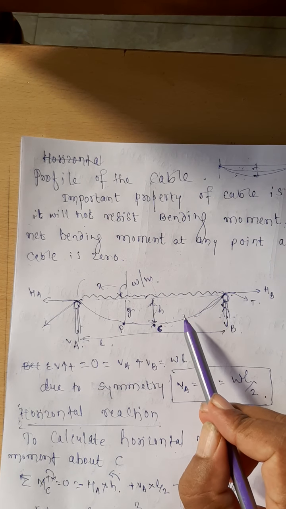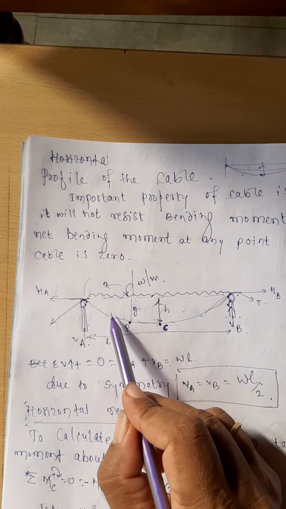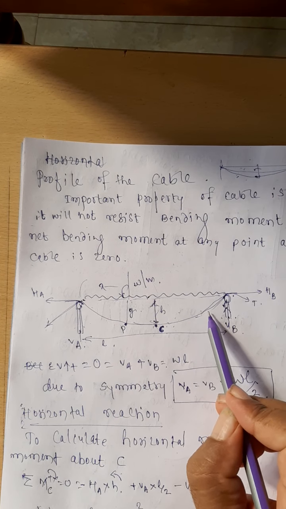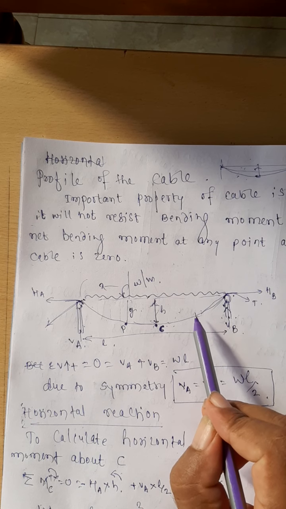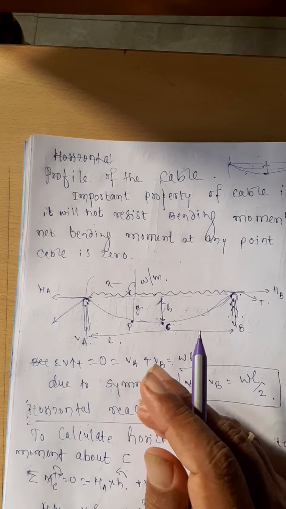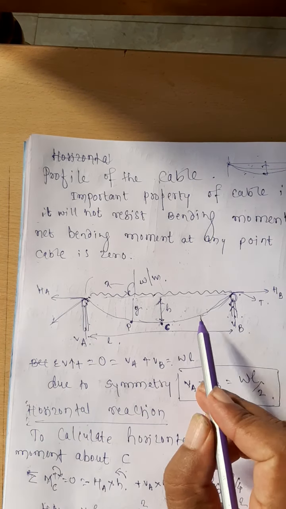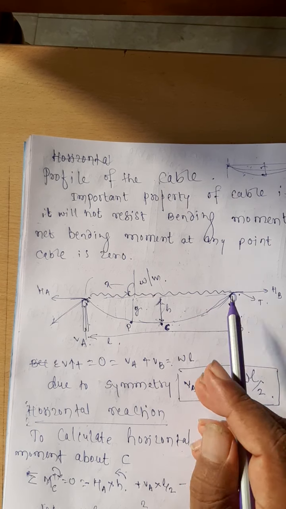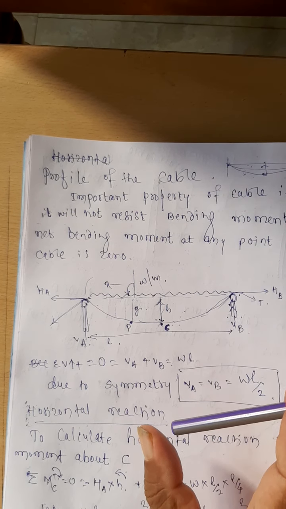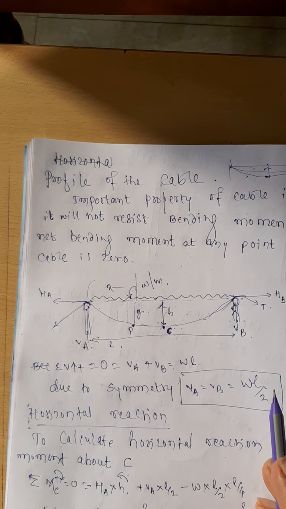Here the main thing is, at any point in the cable, the moment at that particular point is equal to 0. Unlike beams or rigid members, where the bending moment at different points will be different when you apply the load, that is not the case with the cable. The reason is that the cable cannot take the bending moment. Therefore, the bending moment at any point in the cable is equal to 0.